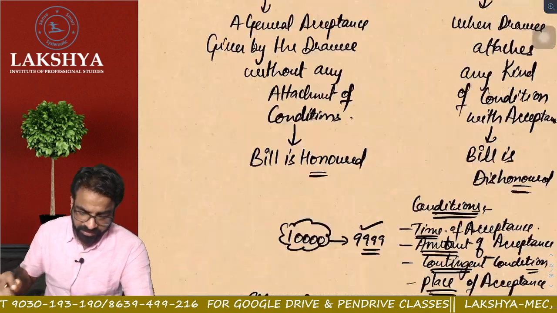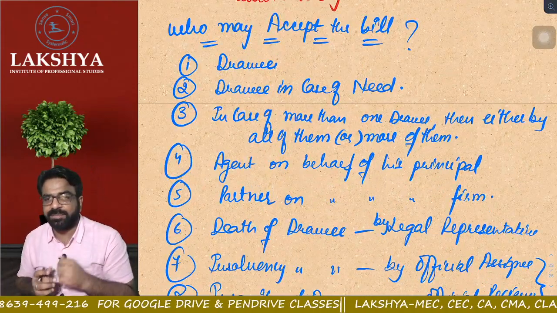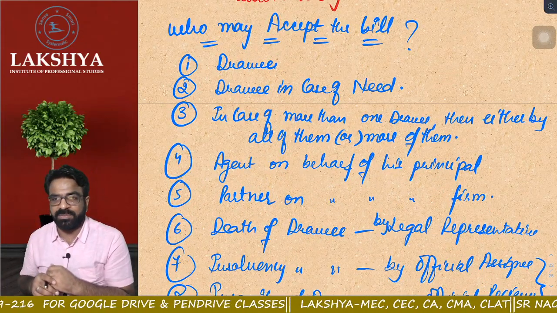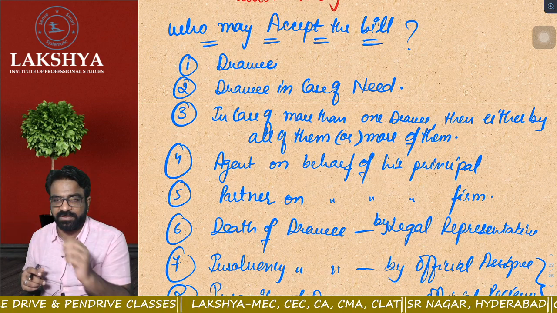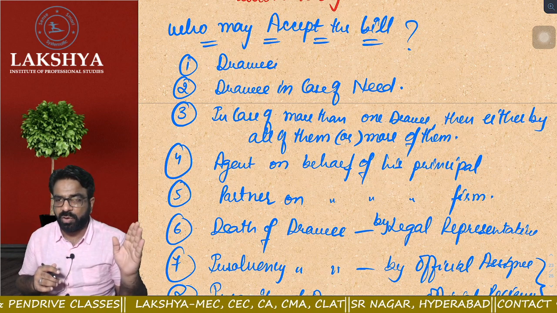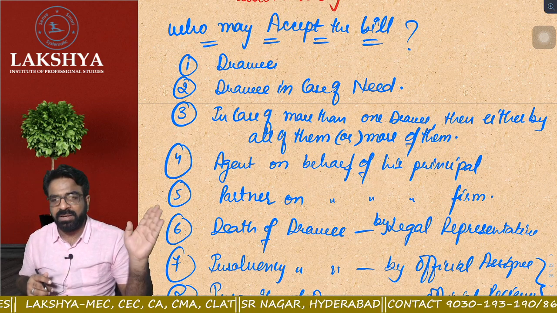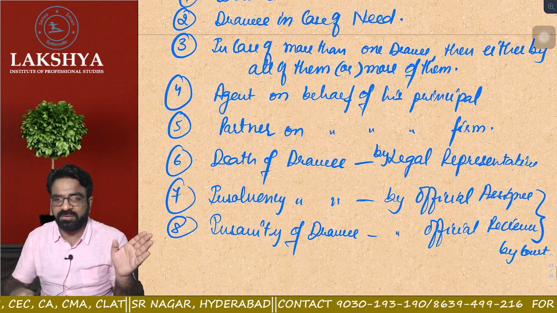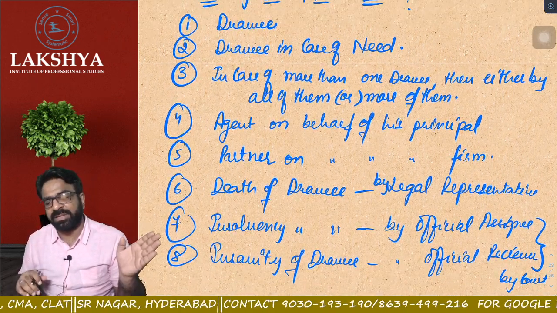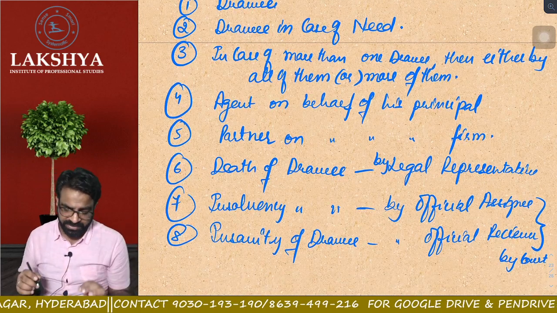तो जल्दी जल्दी क्विक रिवीजन करेंगे सर. Next point, who may accept the bill? Sir, Drawee can accept the bill. Drawee in case of need can accept the bill. In case of more than one Drawee, then either by all of them or more of them. In case of agent on behalf of his principal, partner on behalf of his firm. In case of death of a member, a legal representative. In case of insolvency, by the official assignee, and in case of insanity, by the official receiver.